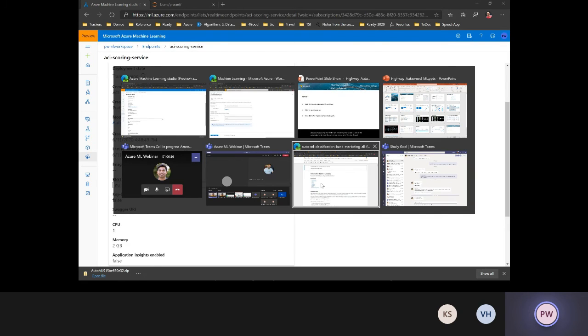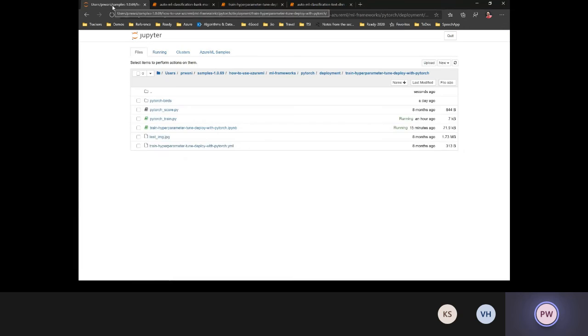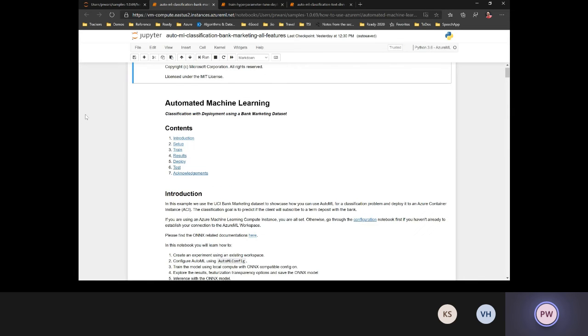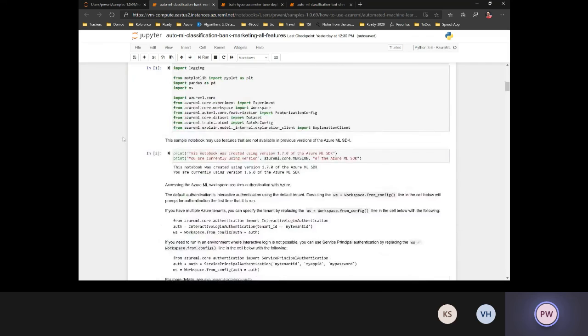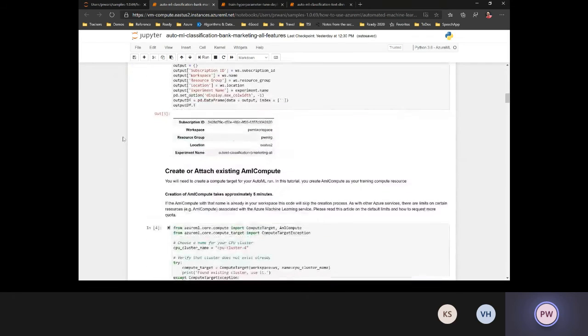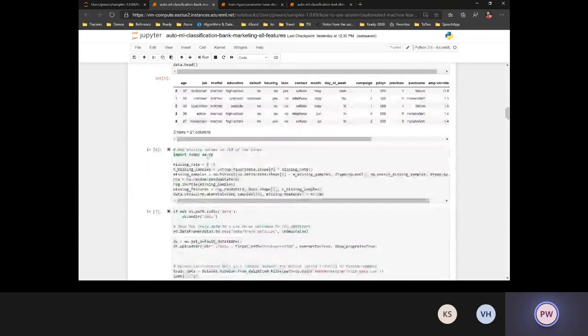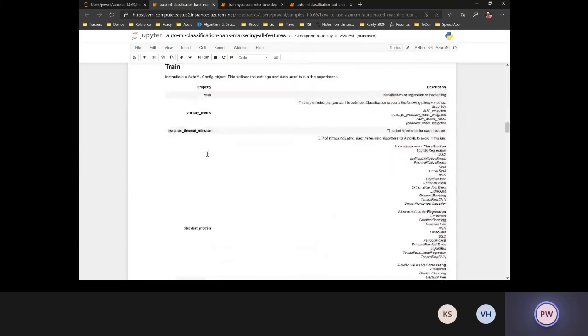through the notebooks. This is the notebook that I have running on this compute instance that we just looked at. VM compute was the name of the compute instance. All I'm doing here is taking a similar benchmarking data set that I had earlier. I'm defining the cluster that I want to run this on, and what type of compute cluster I need. So I'm taking, let's say, a Standard D2 v2 VM and a maximum of 6 nodes on it. And then I can go ahead and go down here.